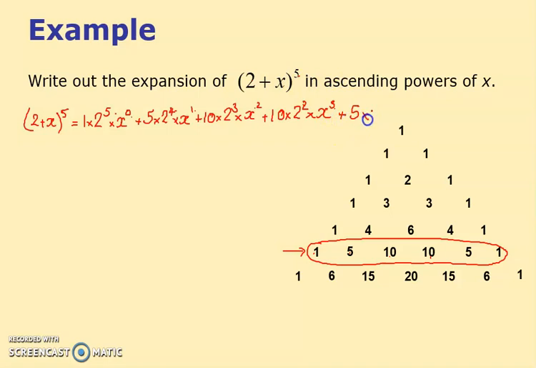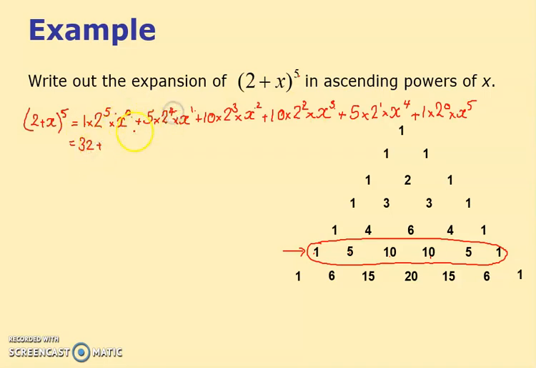Next one's 5 times 2 to the 1 times x to the 4. Notice the 2's have gone down, the x has gone up. Plus 1 times by 2 to the 0 times by x to the 5. For this job I've got to simplify it. This gives me 32. Notice x to the 0's disappear.